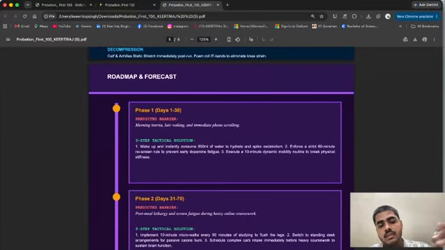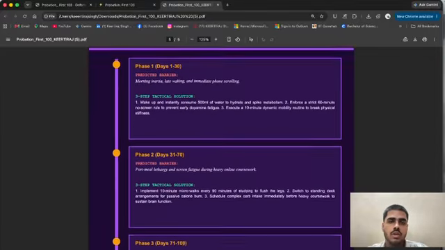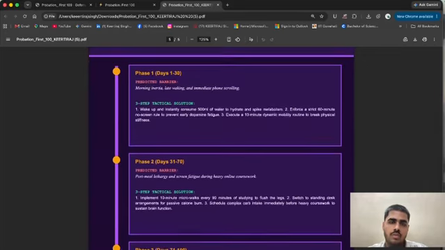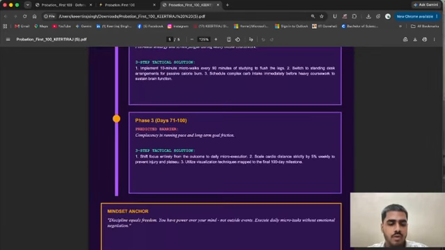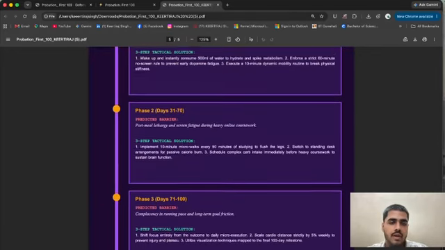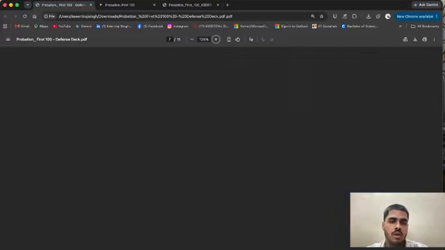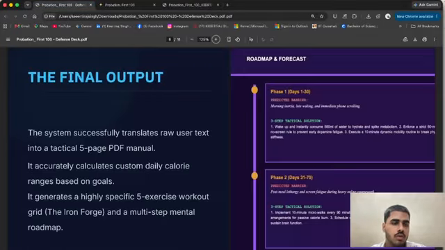Then here is the roadmap, because the journey is not easy, you face many challenges and problems. For those, we give you a roadmap of all the problems which can come, and with a good quote which helps you to be more disciplined and more consistent. So this is the final output, a 5-page PDF manual which teaches you.